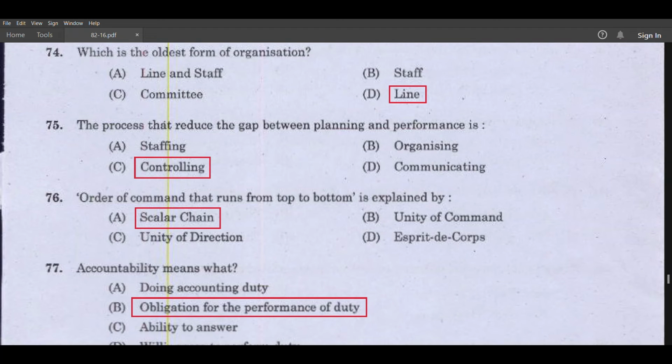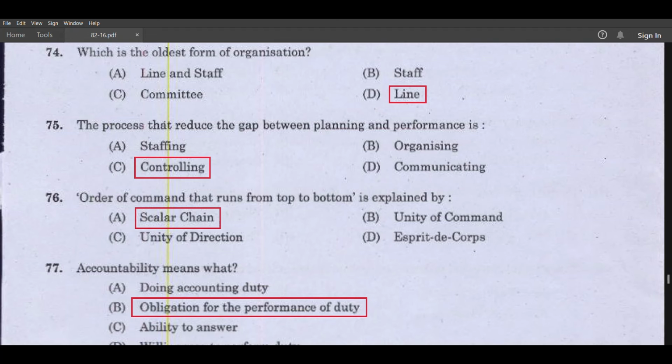Which is the oldest form of organization? Line. The process that reduces the gap between planning and performance is controlling. Order of command that runs from top to bottom is explained by scalar chain. Accountability means what?